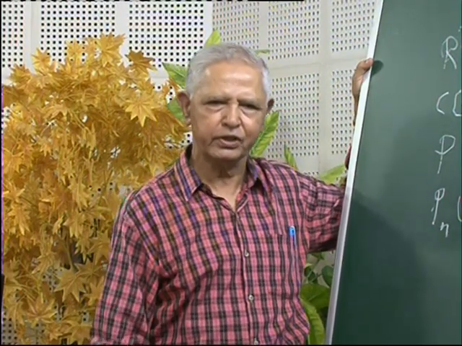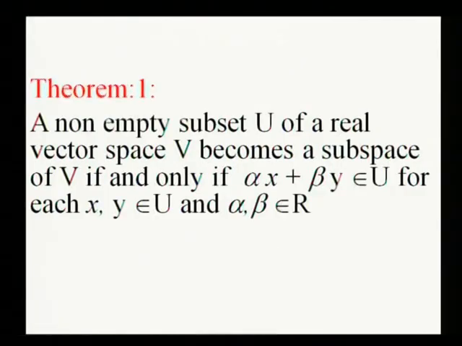Let us see on the screen as Theorem 1. A non-empty subset U of a real vector space V becomes a subspace of V if and only if, whenever x and y belong to U, then alpha x plus beta y belongs to U for all alpha and beta belonging to R.